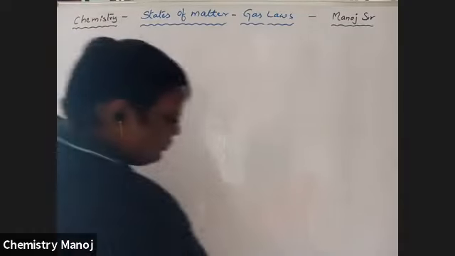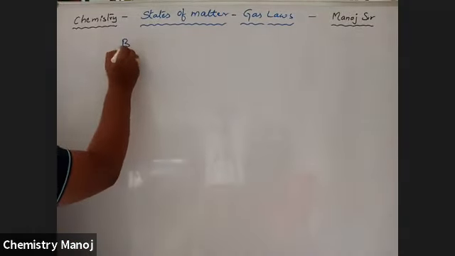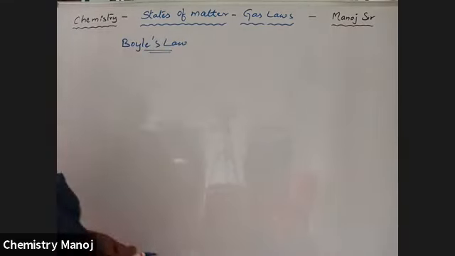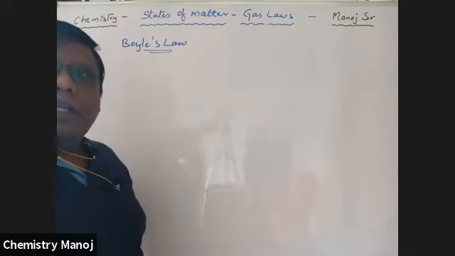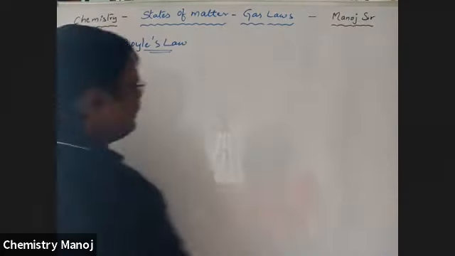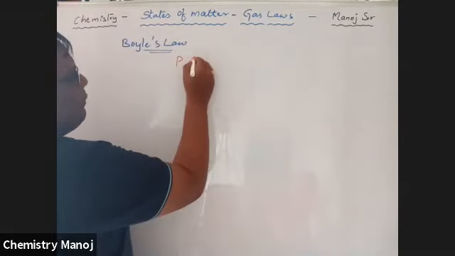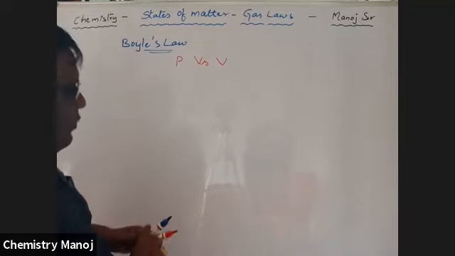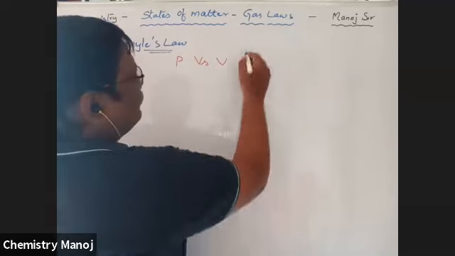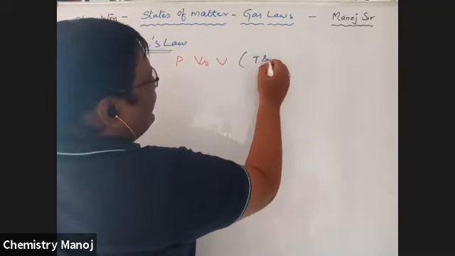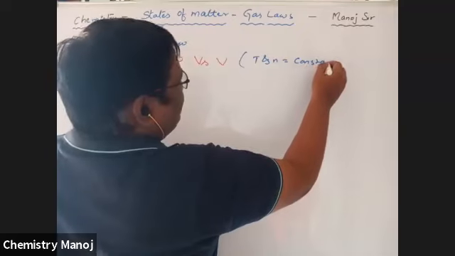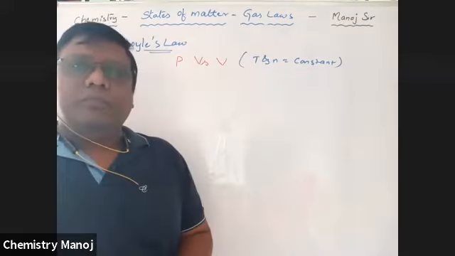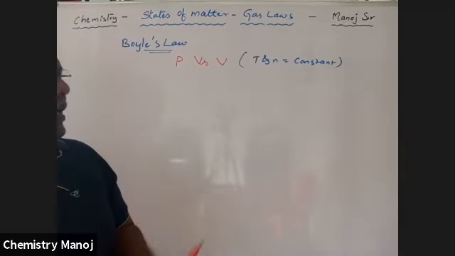First one is Boyle's law. What is this Boyle's law? It is the interrelationship between pressure and volume, by taking the remaining two, temperature and number of moles, as constant. Boyle explained the interrelationship between pressure and volume by taking the other two, temperature and number of moles, as constant.